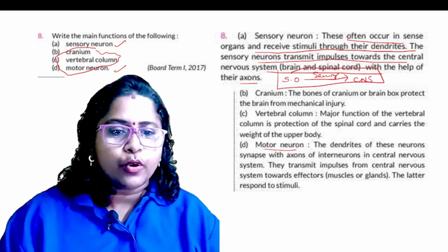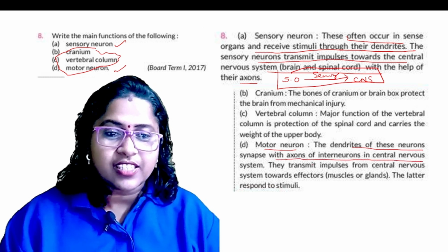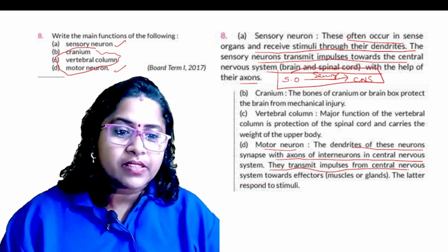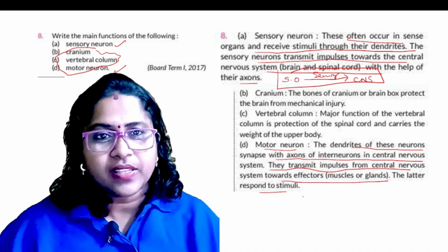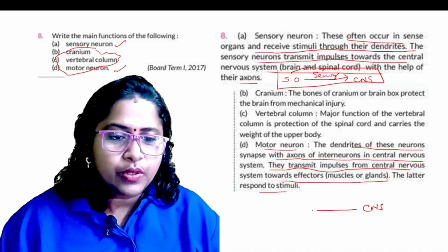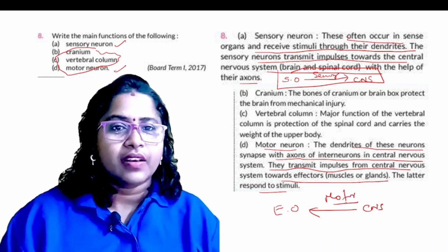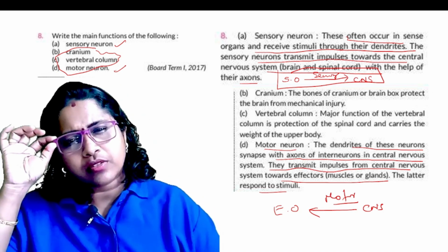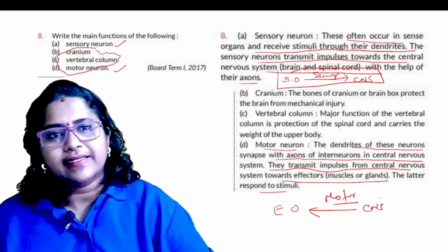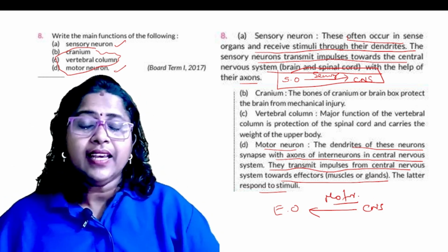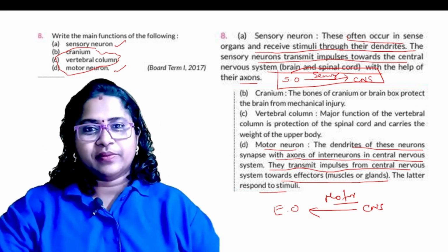What about the motor neuron? The dendrites of these neurons synapse with the axons of the interneurons in the central nervous system. They transmit impulses from the central nervous system towards the effector, which then responds to the stimuli. That is the motor neuron. Usually you will not get any questions on relay neurons. Only study sensory neuron and motor neuron. If the question asks about the connection between sensory neuron and motor neuron, that is called relay neurons.